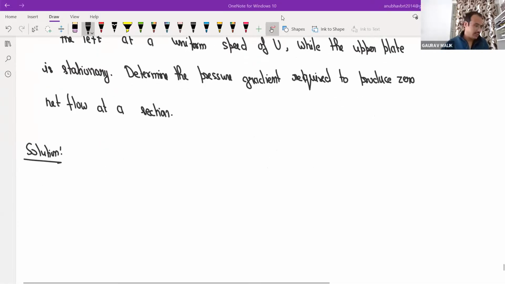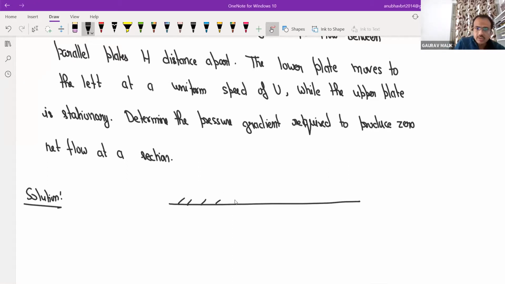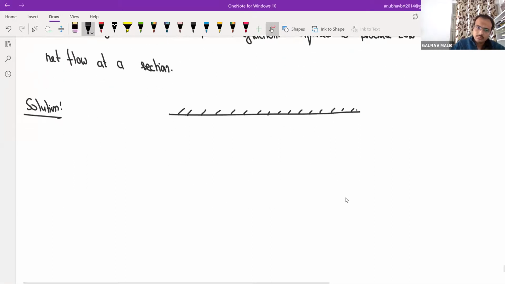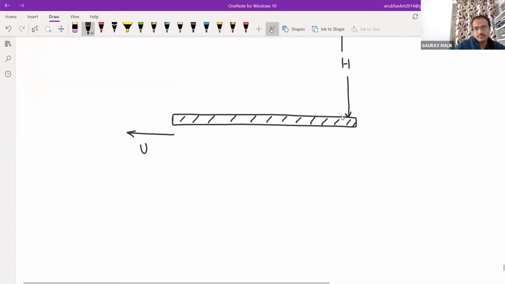Now look at your screen. The situation is like that. This is the upper plate, which is stationary, and this one is the lower plate, and this plate is moving in this direction. The distance is h.